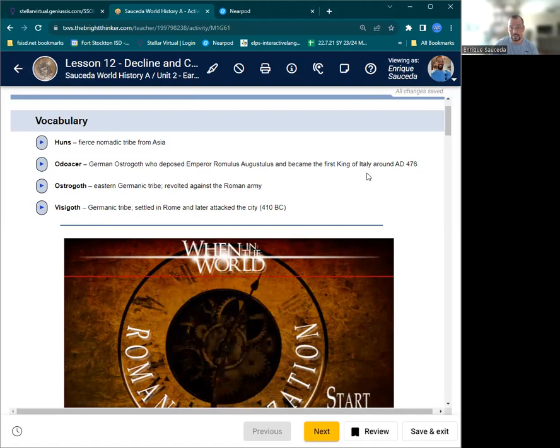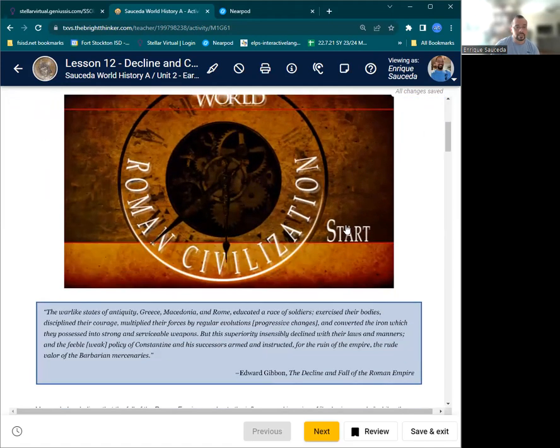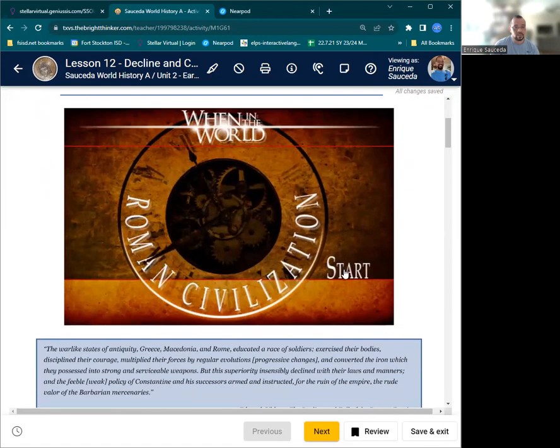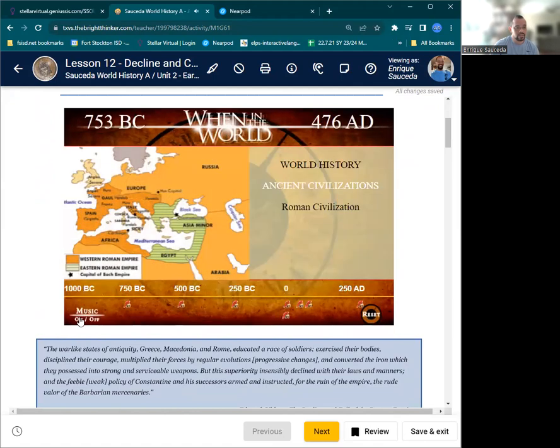All right, so 1,000-year difference between these two, or 800-year difference between these two. All right, before 0 and after 0. Roman civilization. What have we got here? Turn off this music.